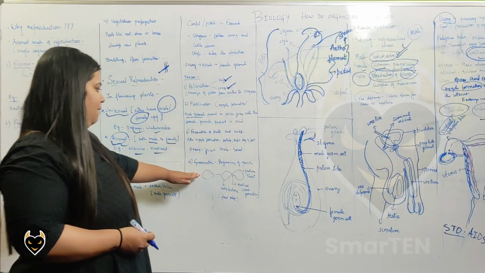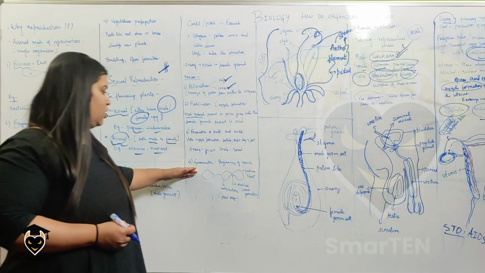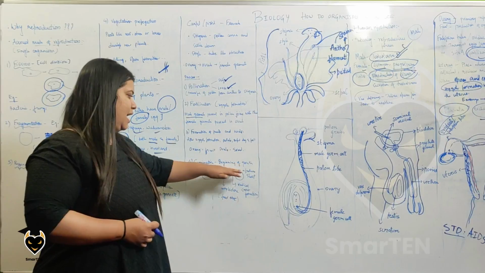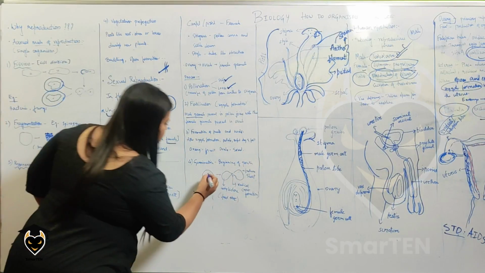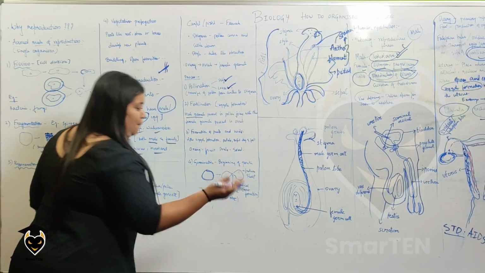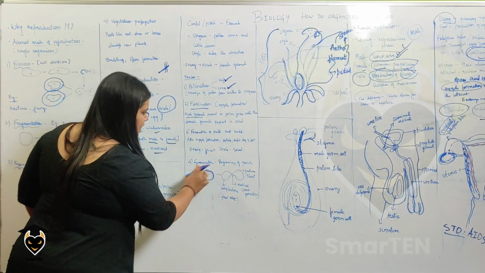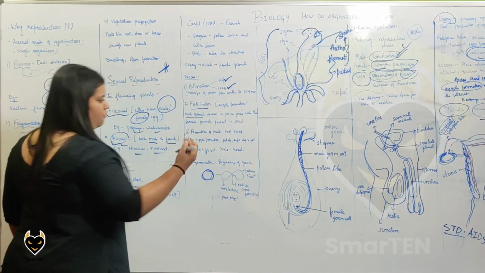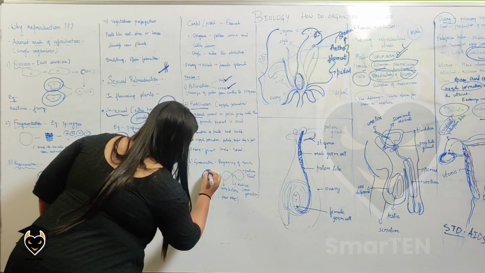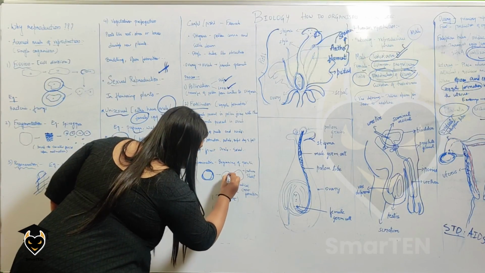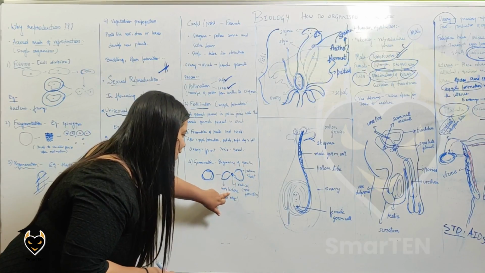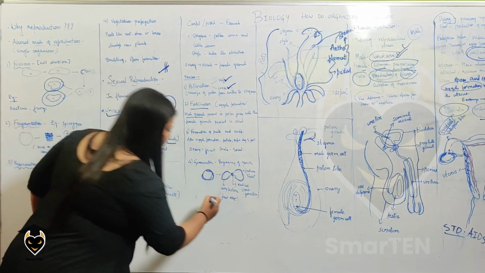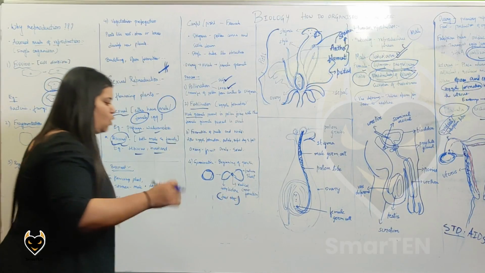The final step is germination. What is germination? Germination is the beginning of the growth of a new plant. As I told you, zygote formation happens right after fertilization, along with the formation of fruit and seeds. Now, if you see inside this, this is called the cotyledon. What does cotyledon do? It is the one which stores the food.